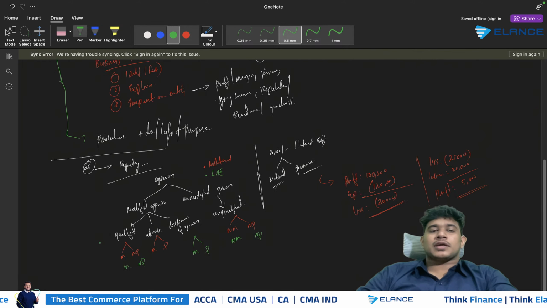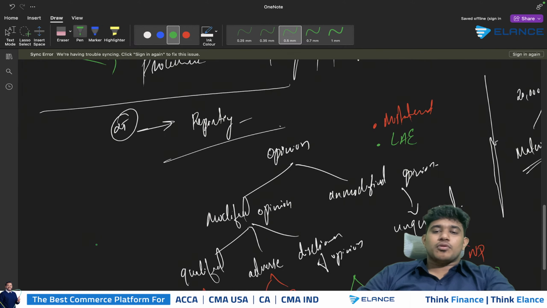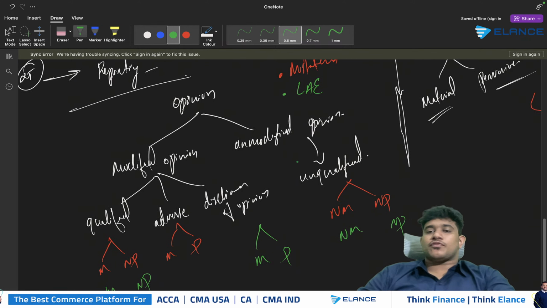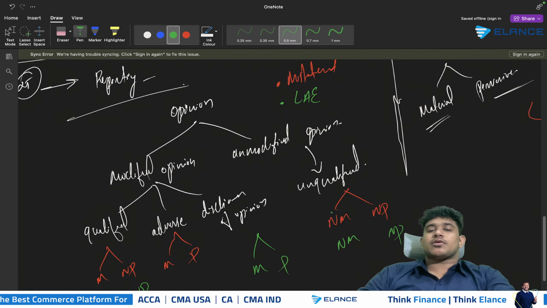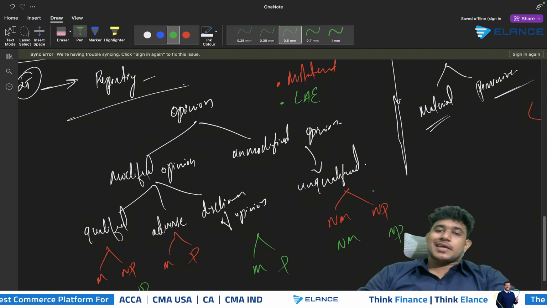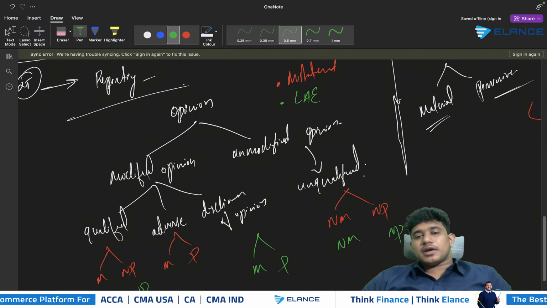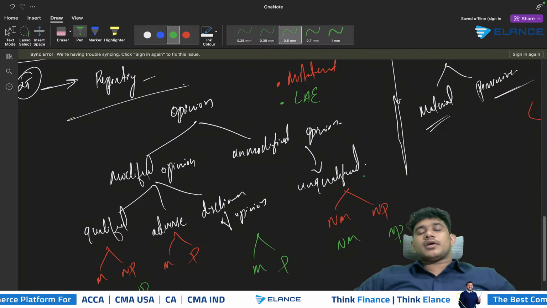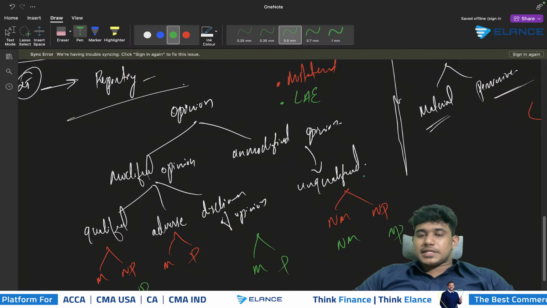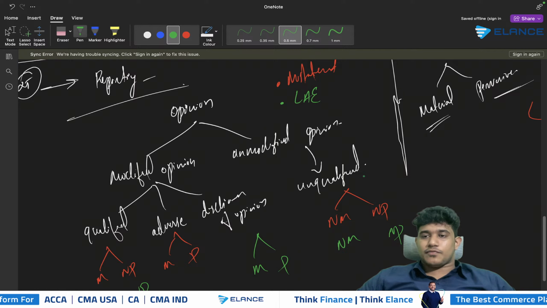So literally you have to keep this one in mind. In case of both misstatement and lack of audit evidence, if the mistake or lack of audit evidence is not material and not pervasive, in both cases we will be giving an unqualified opinion. Or if the mistake or lack of audit evidence is material but not pervasive, we will be giving a qualified opinion.